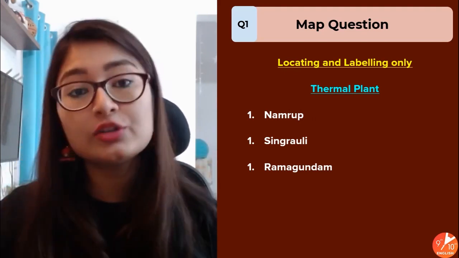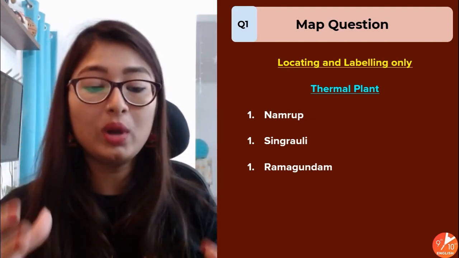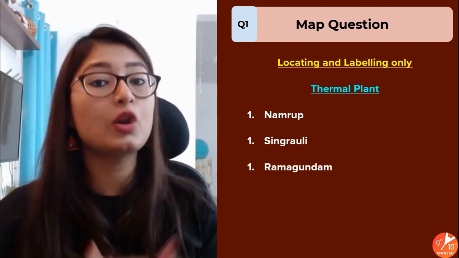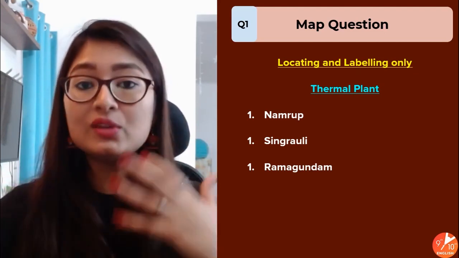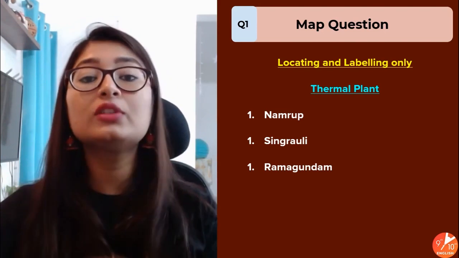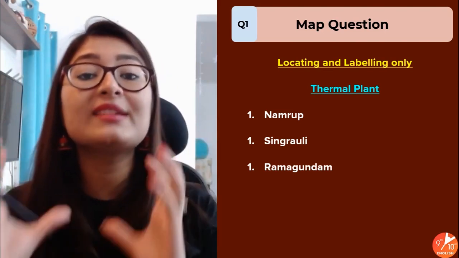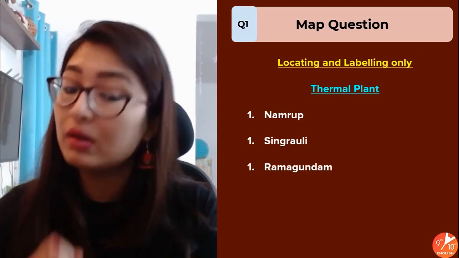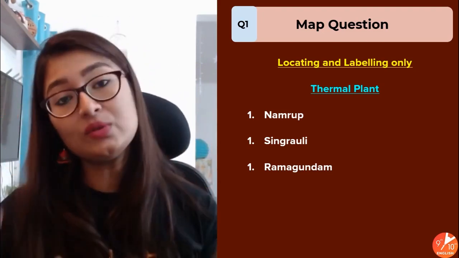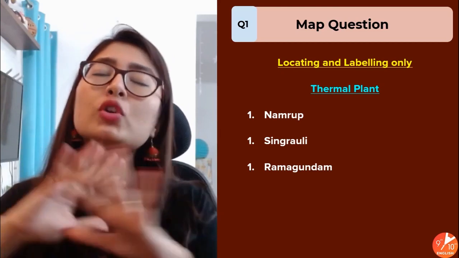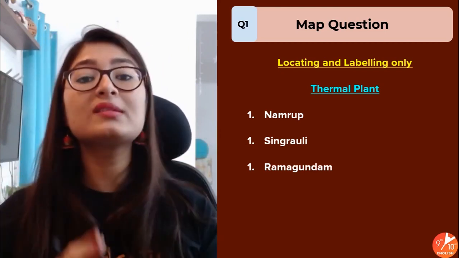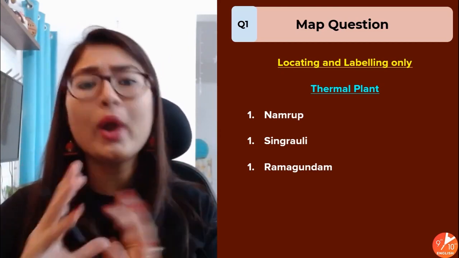Where the heat energy produced by coal basically heats up the water, which produces a lot of steam. That heat is used to move the turbines, which further produces electric power. So basically heat is used to produce electric power, and hence this is known as a thermal plant. And because coal is used to produce this heat, you will mostly find these thermal plants closer to coal fields or oil fields.